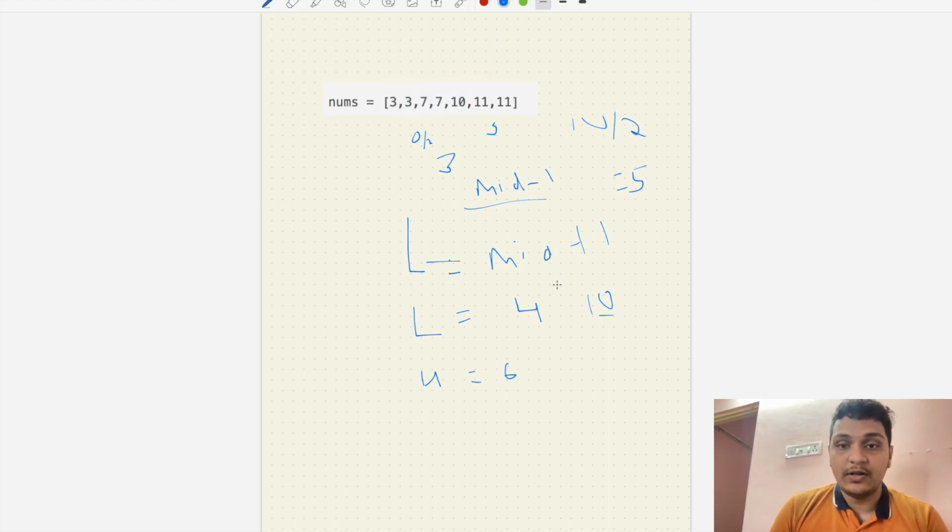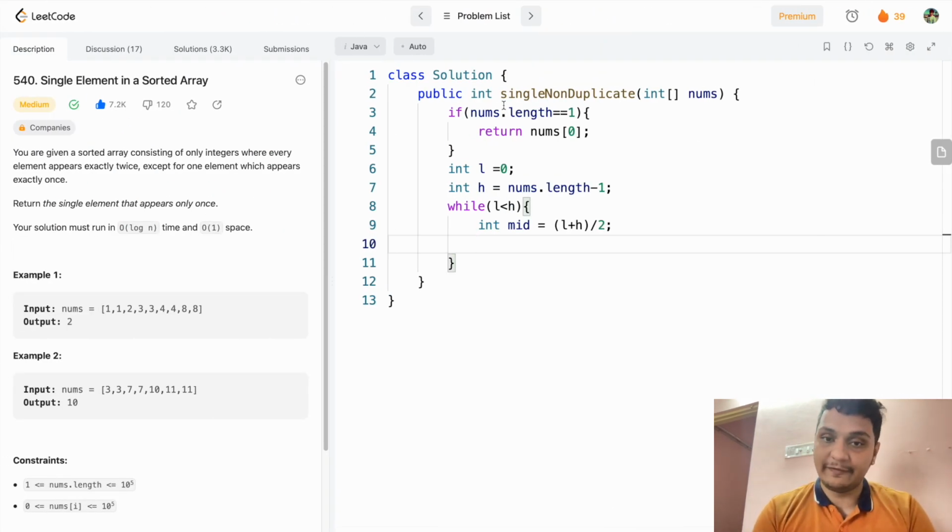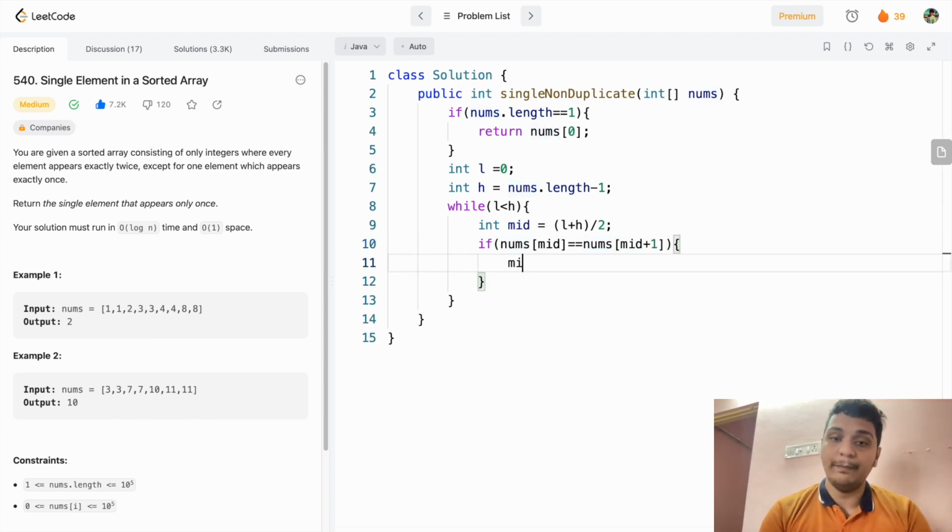In this case, let's take this one. If we have found here 8, 4. First we will check if the front side is equal to 4 or not. If front side is equal, then we will change the element. If nums of mid equal to nums of mid plus 1, if they both are equal, then what we have to do, we have to go backside. The mid will be equal to, we can do mid minus 1, or you can simply do mid minus, both are equal.